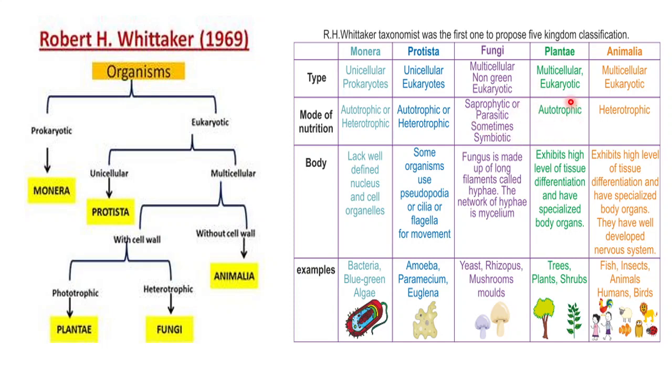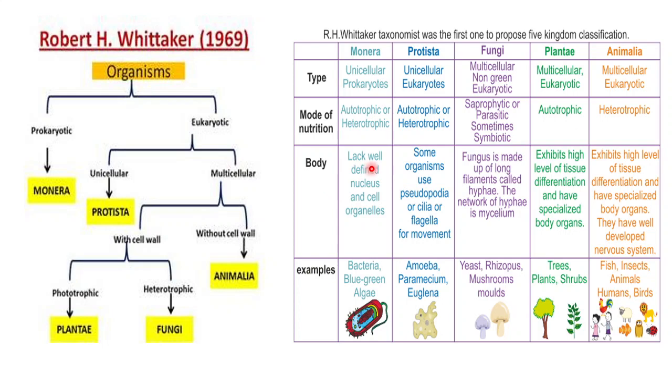Now, for Plantae. Plants were purely autotrophic. They are always able to prepare their own food due to presence of chlorophyll. Animals can never prepare their food due to absence of chlorophyll. Likewise, fungi can also never prepare their food, and rather they are always saprophytic or parasitic. Animals, not necessarily they will be saprophytic or parasitic. They can be holozoic also. Holozoic means when they ingest food, they are dependent upon the producers or the plants.